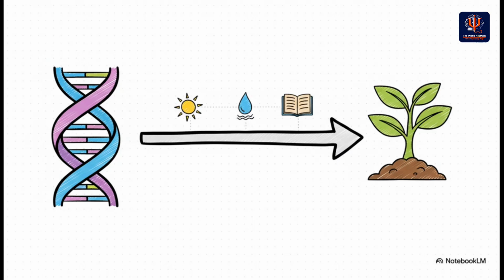This slide right here, this is the elegant solution to that age-old nature versus nurture debate. Your genotype, that's the genetic code you inherit, your personal blueprint. But your phenotype is what we can actually see, your height, your eye color, your personality traits. And here's the absolute key. The phenotype isn't just a direct copy of your genes. No way. It's the product of your genes interacting with your environment. The genes provide the plan, but the environment is the builder.